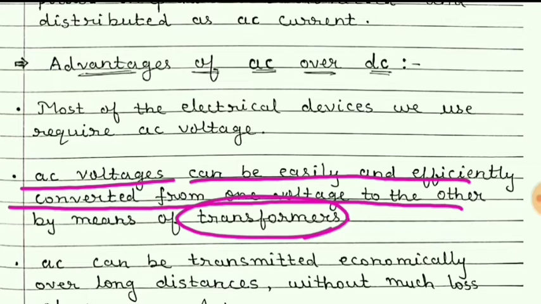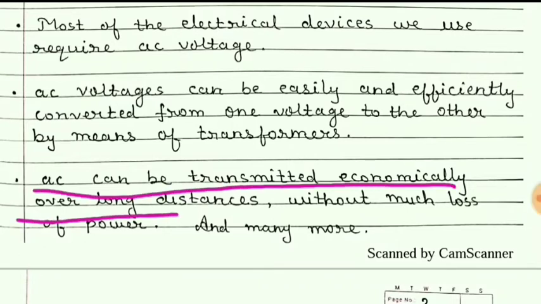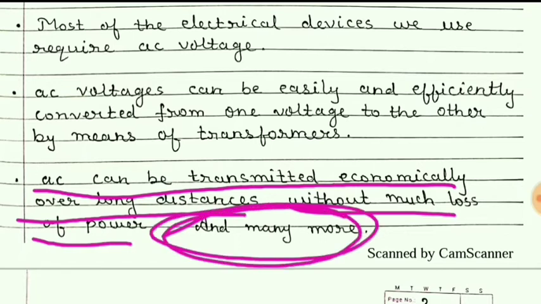So AC can be easily increased or decreased. Means voltage provided by AC can be increased or decreased using a transformer easily. Next, AC can be transmitted economically over a long distance without much loss of power. And also there are many more advantages of AC.